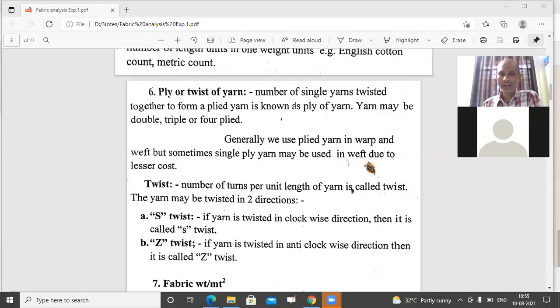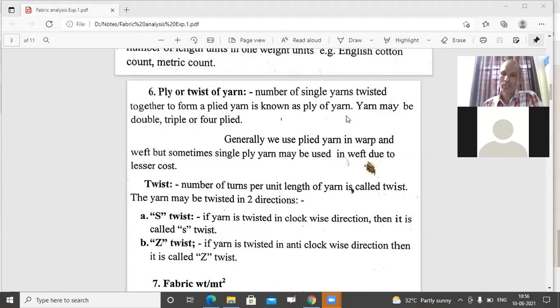So ply can be defined as the number of single yarns. As I was explaining, in the spinning department on ring spinning, the final product is a single yarn. So a number of single yarns are taken together and twisted, generally in the post spinning department.